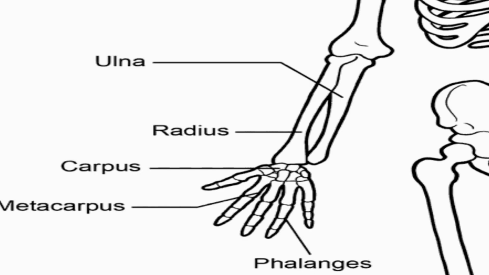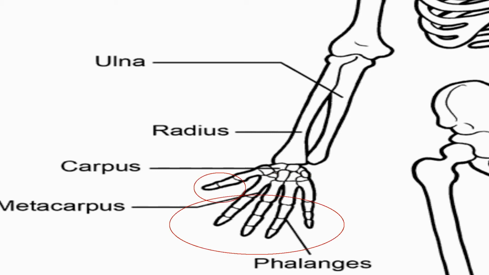There are 8 carpal bones which are present here. There are 5 metacarpal bones which are present here, and there are also 14 phalanges which are present here.